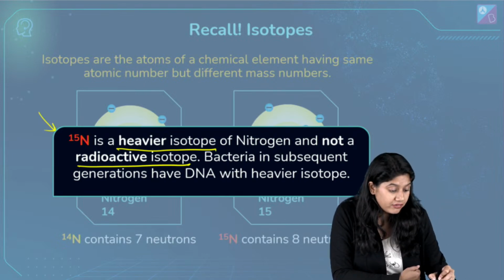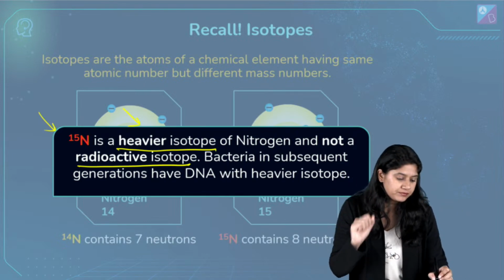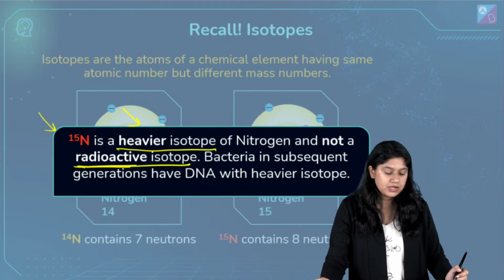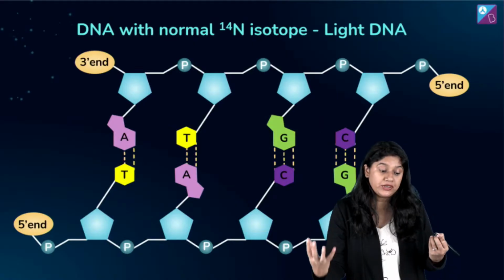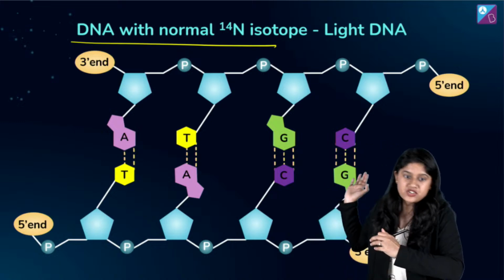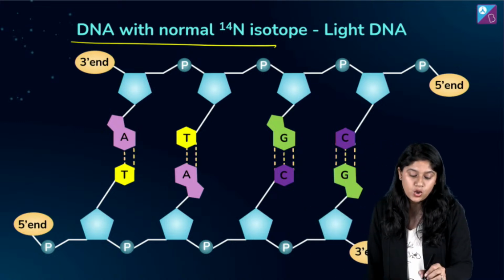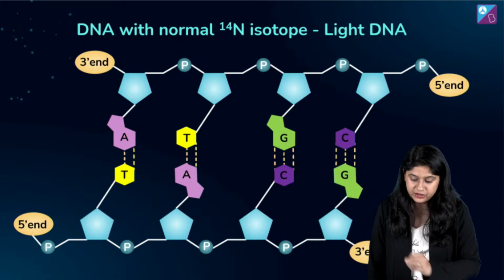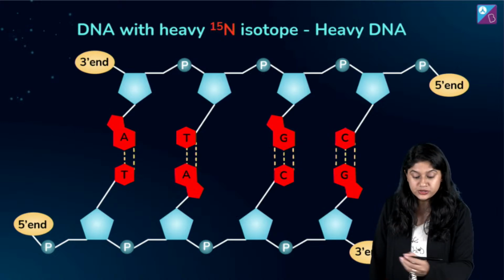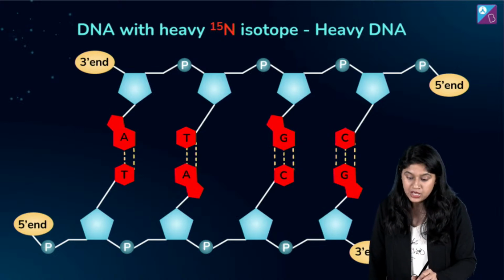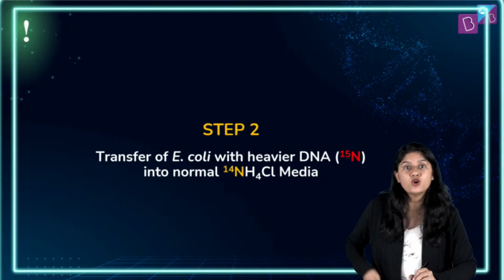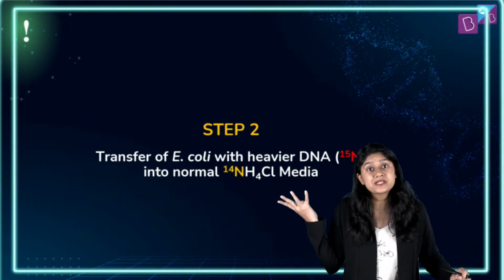तो ये heavier isotope है, it's not the radioactive isotope. Clear? Then of course what we did, here we have the picturization, right? We have a very clear image of the DNA with the 14 isotope, and of course over here we have the heavy isotope. So that's a major difference, everyone. Okay, once we are done with that, we move to step number 2. And what is step number 2?